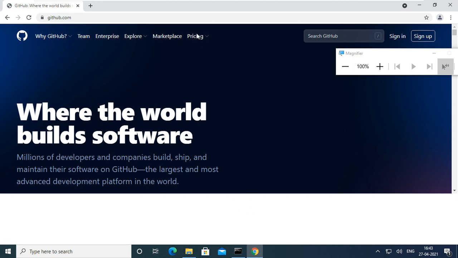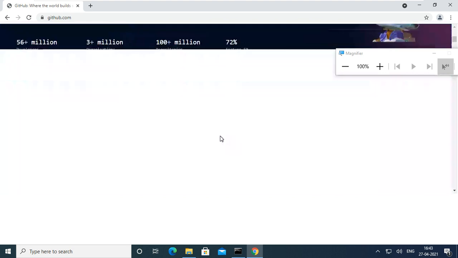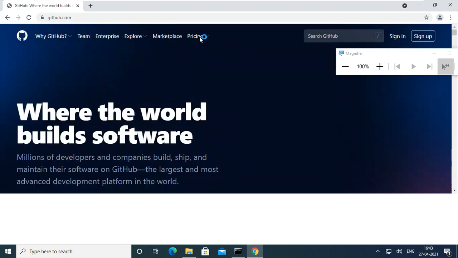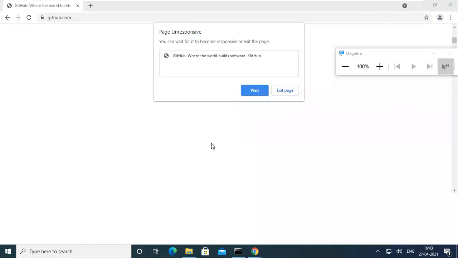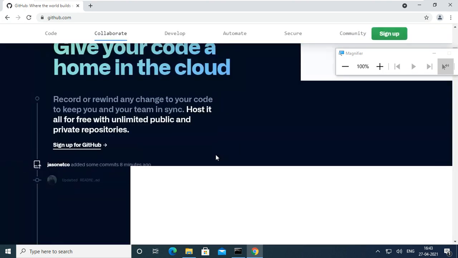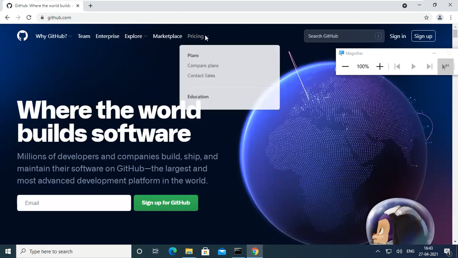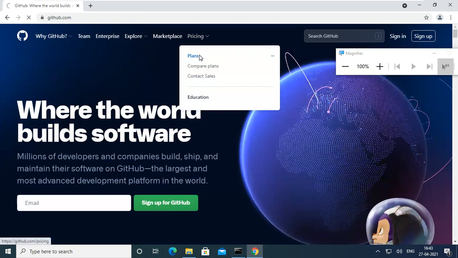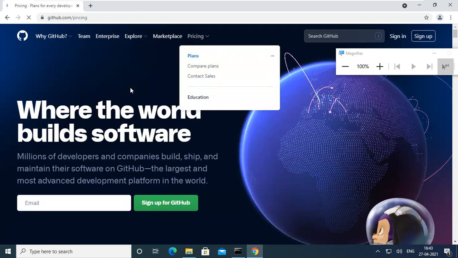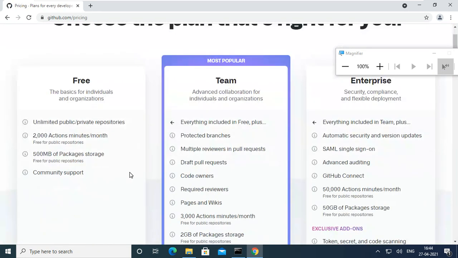You can go to the pricing first. It is giving all the details, how many people are subscribed, how many companies are using it. I thought it was very fast, now it has become very slow. Pricing plans. Why should we go to pricing and plans? Because we should know the limitations of free users. This is for free users, so you don't need to pay anything.